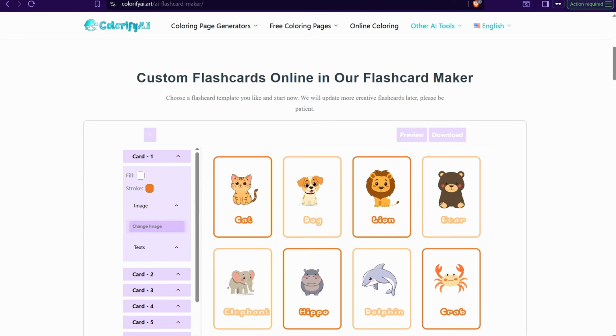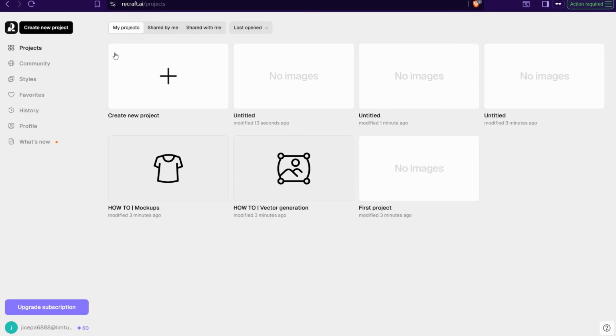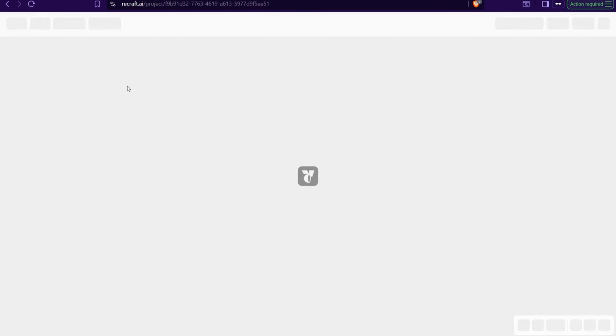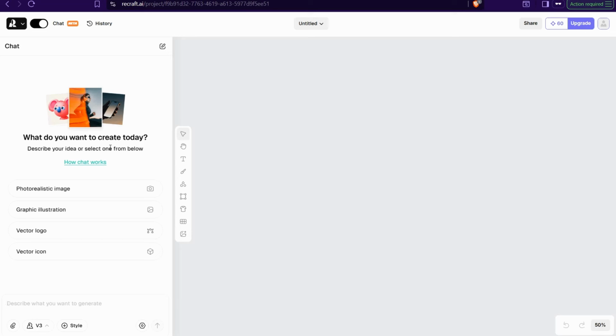So I can go to this amazing website, recraft.ai. It's an awesome website and one of the best AI image generators out there to create your own images for free. Here you can create a new project, then click over this plus icon. Then you will be taken to this page. What do you want to create today? I can select graphic illustration.